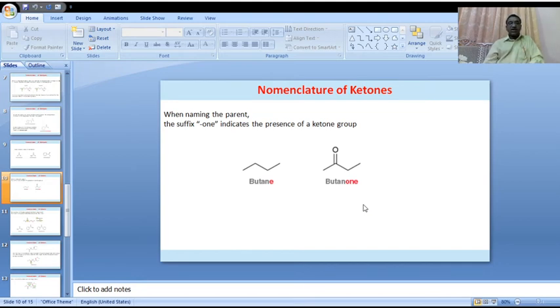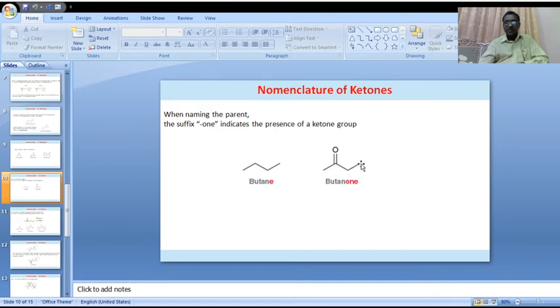First, the common system. In this system, both alkyl groups attached to the ketone functional group are similar. Here is the ketonic functional group, C double bond O. It is attached to an alkyl on this side and also an alkyl on the other side, here methyl and ethyl.